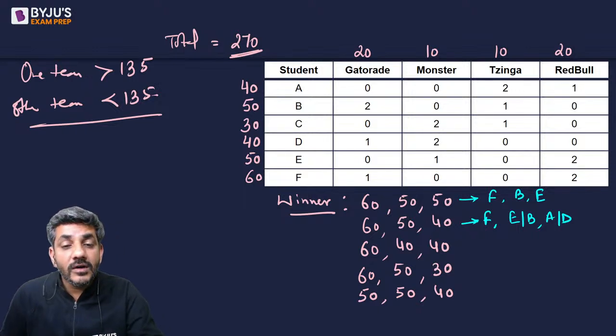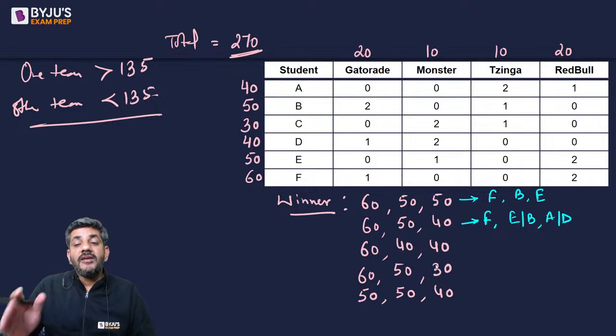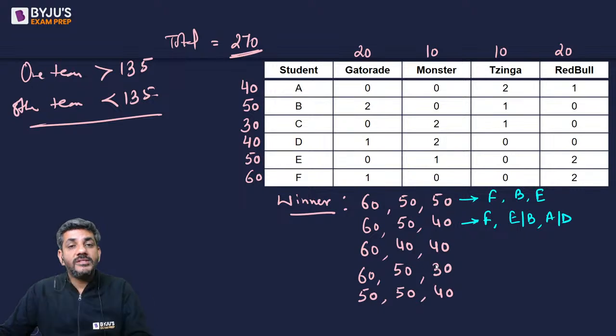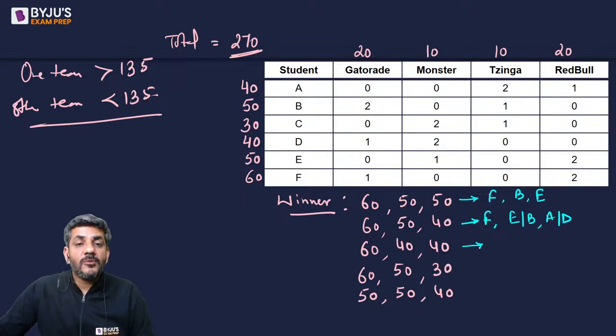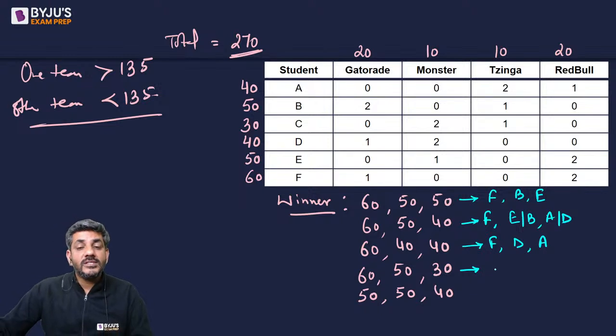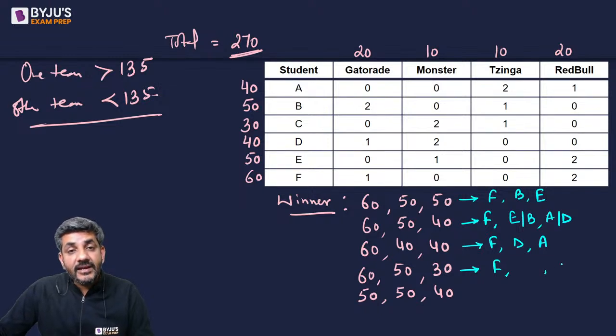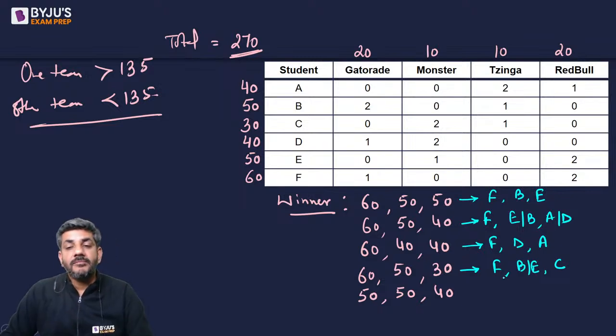I can make 4 teams with this case. How? It can be FEA, it can be FED, it can be FBA, it can be FBD. So that way 4 ways are there in which I can make it. 60, 40, 40 is possible again in only one way, that is F and D and A. 60, 50, 30 is again possible in 2 ways. 60 is definitely with F, 30 is definitely with C, but 50 can be with B or E. So once again there are 2 possibilities with this. It can be with B or E.